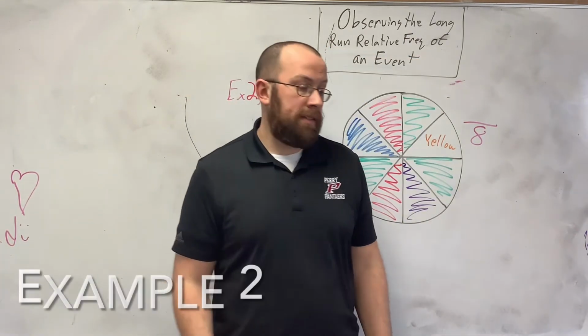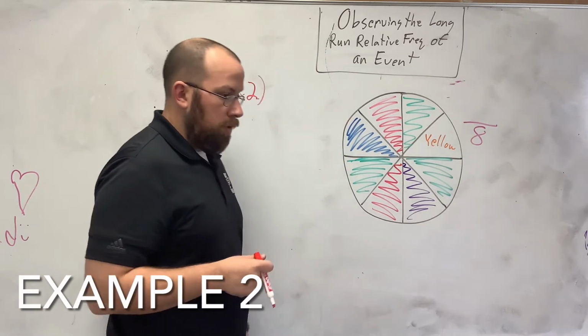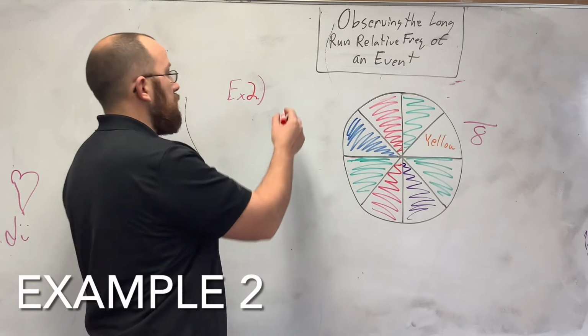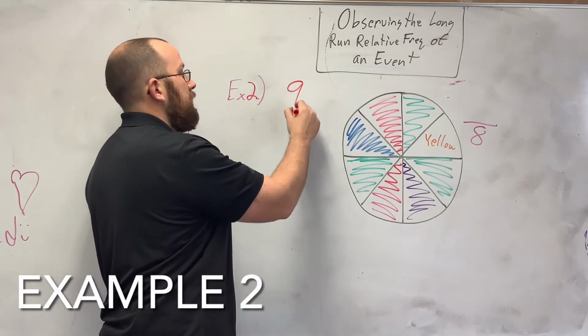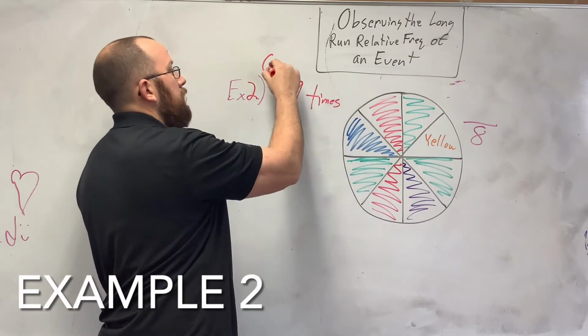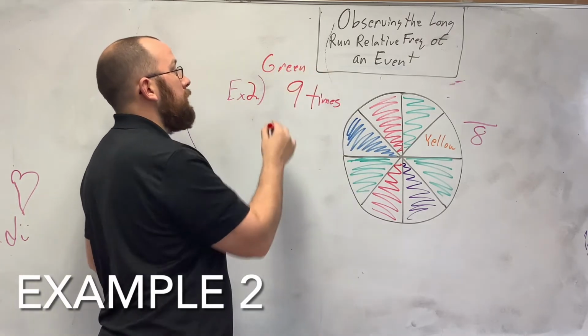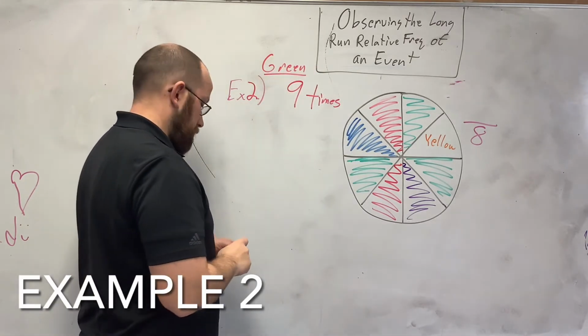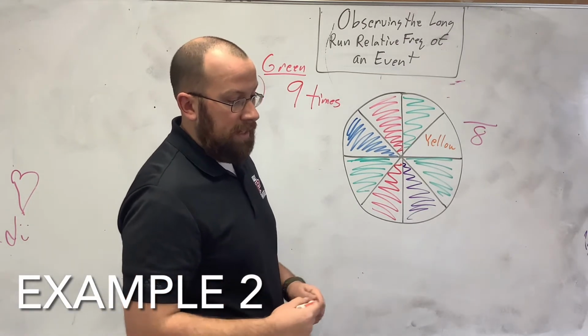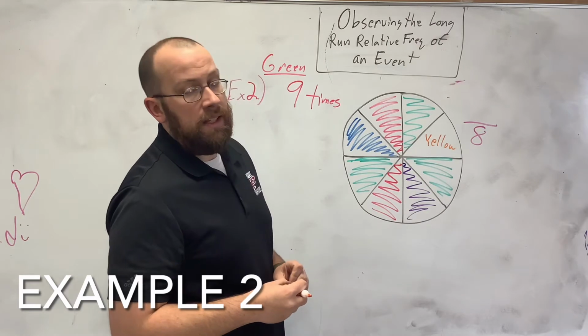For our next example, George spins a spinner multiple times. He expects the spinner to land on green 9 times. I probably should have done this with a green marker. That would have made it better. So if he expects it to land on green 9 times, how many times did he spin it?